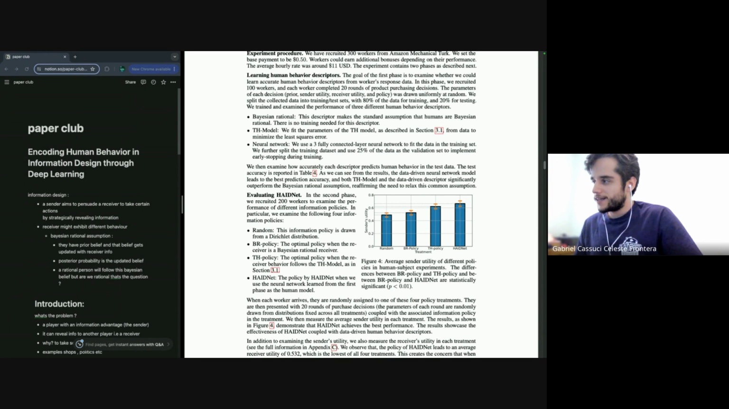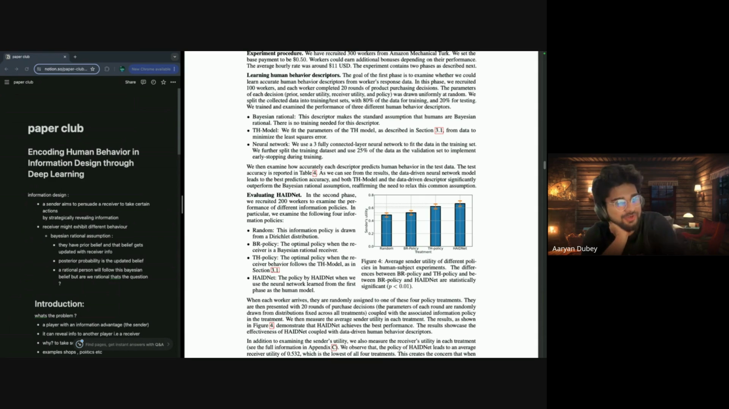Yeah. It could depend on how we define utility, right? They say sender utility and receiver utility, but both could be related to each other, like the sender utility is also designed to be good for the receiver, right? So it could work that way.